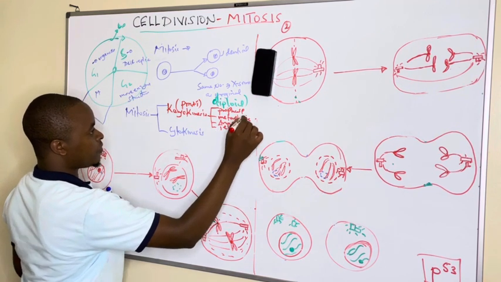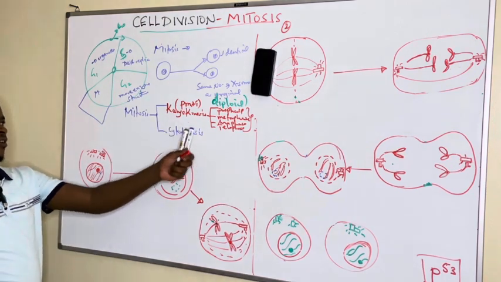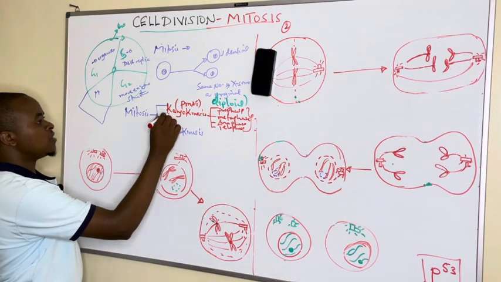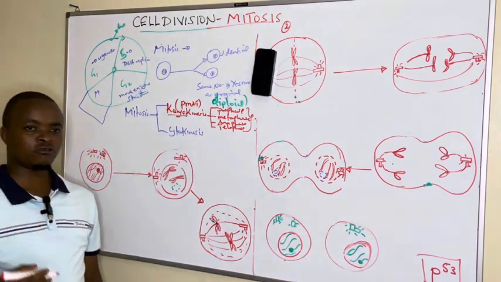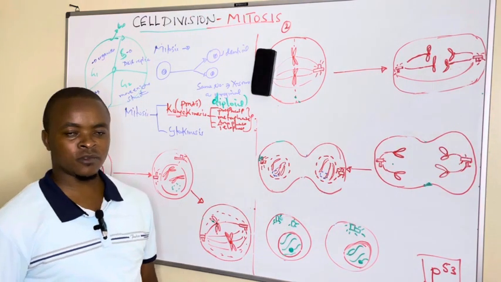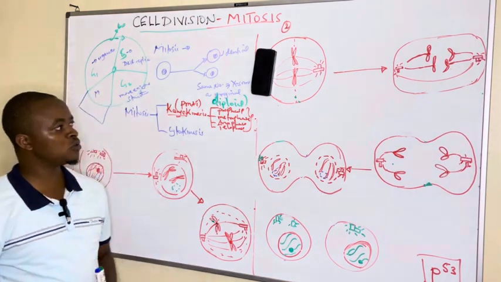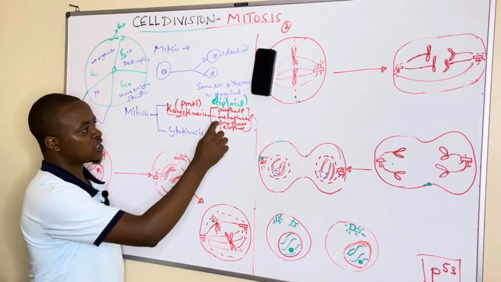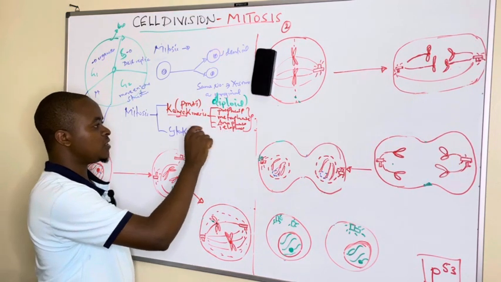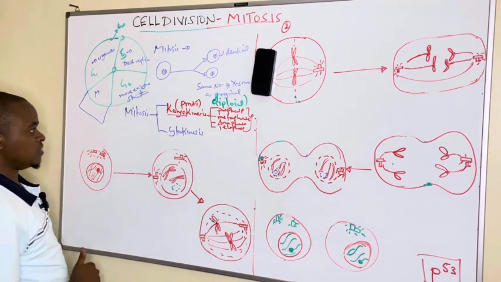So these are the four stages under karyokinesis, where we are seeing the dividing of the nucleus into two.